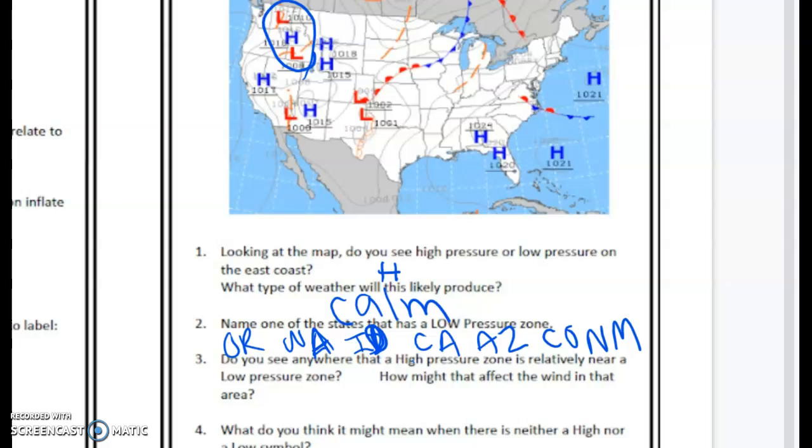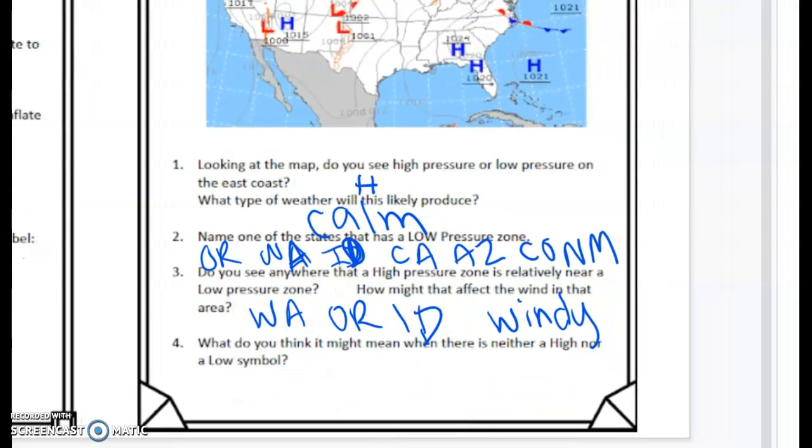So it says, do you see anywhere? Yes, we see it in Washington, Oregon, Idaho border, and it's going to be really windy. So whenever we see that high and low pressure together, it's going to be really windy. So what do you think it might mean when there's neither high or low pressure?